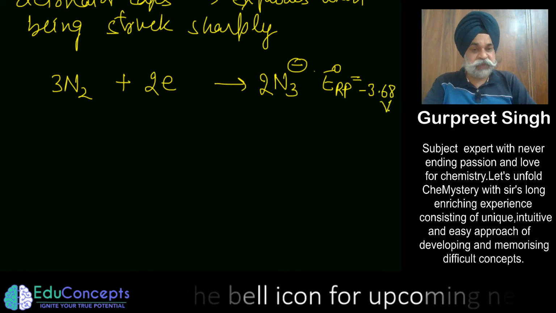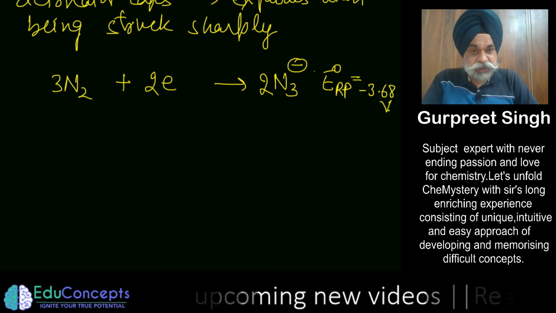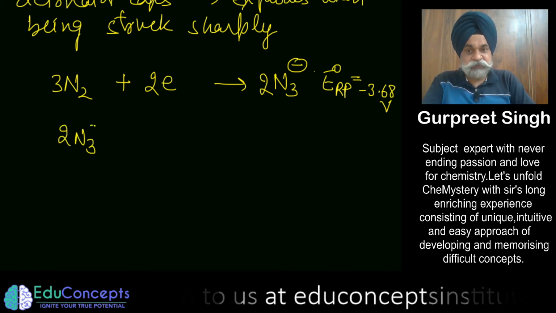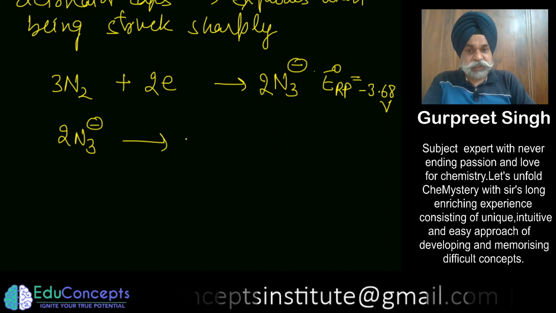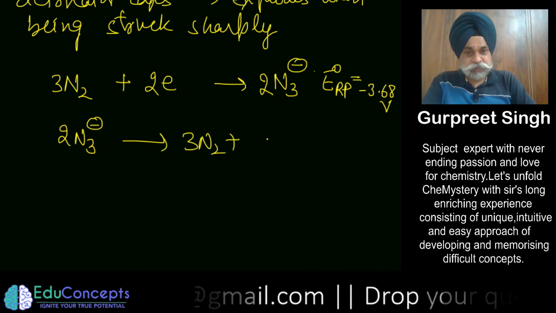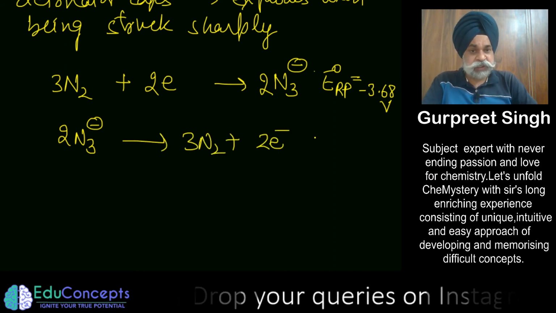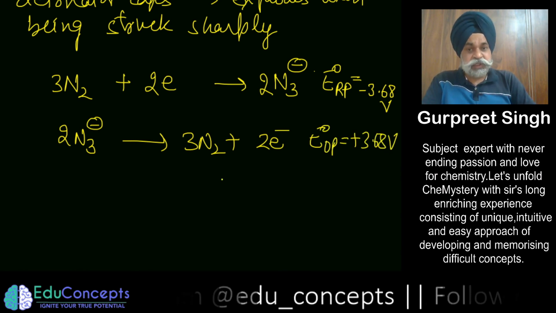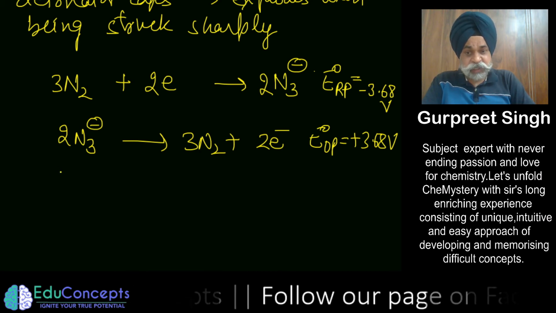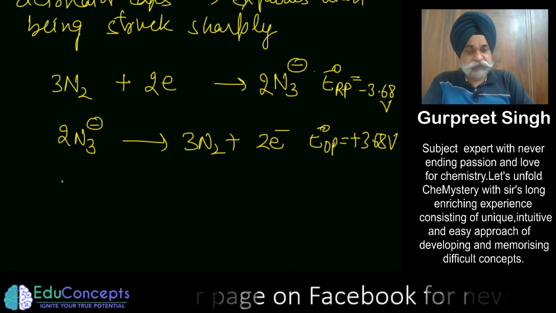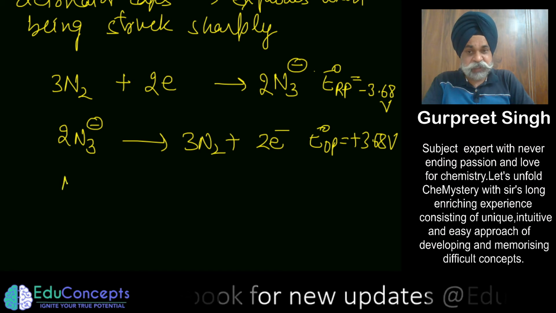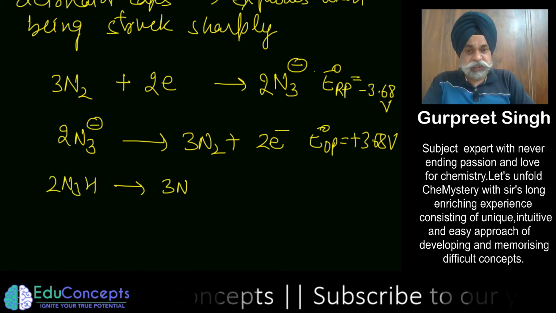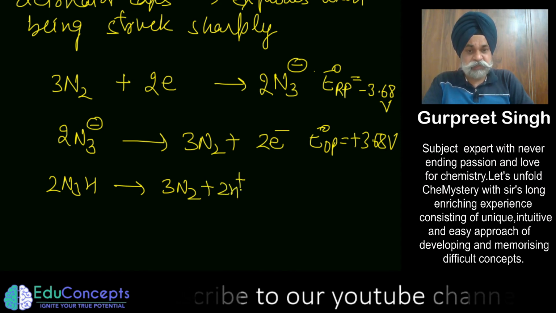So this is what I would call a strong reducing agent. In the other way, if azide changes to this, losing 2 electrons, the oxidation potential would become plus 3.68. If it is happening in acidic medium, the value is a little different: 3 nitrogen plus 2 H positive plus 2 electrons.